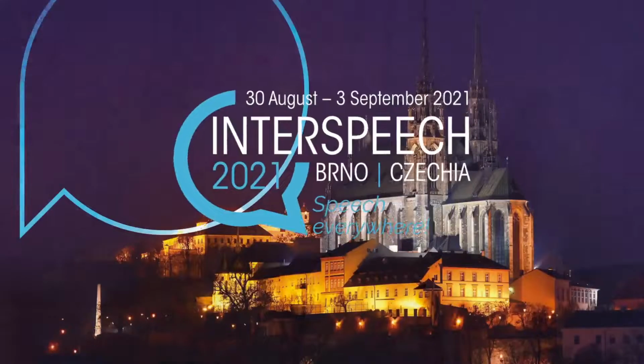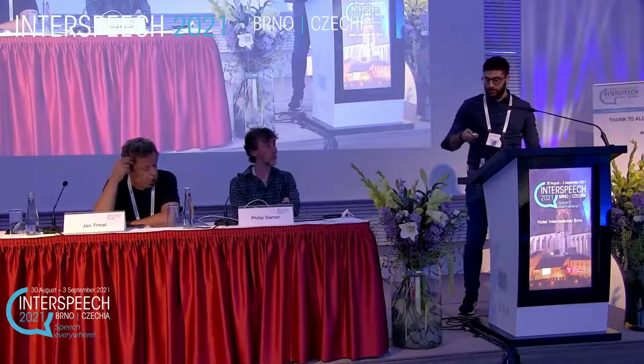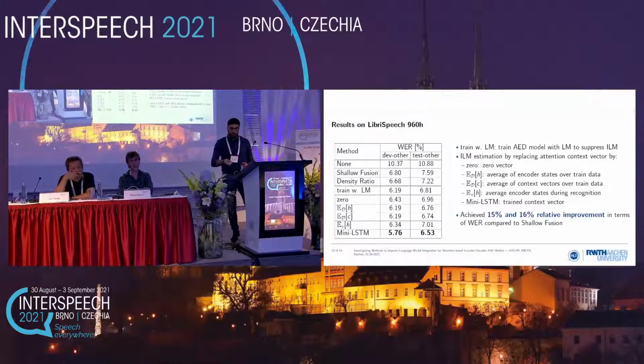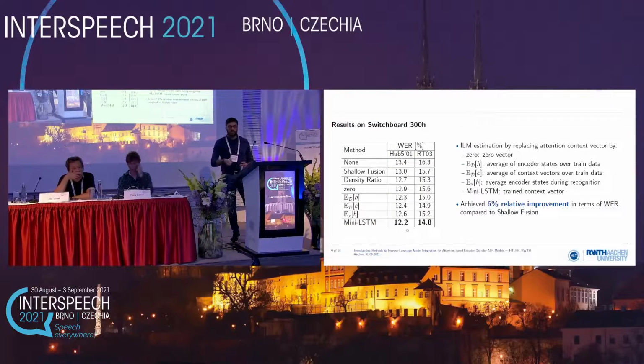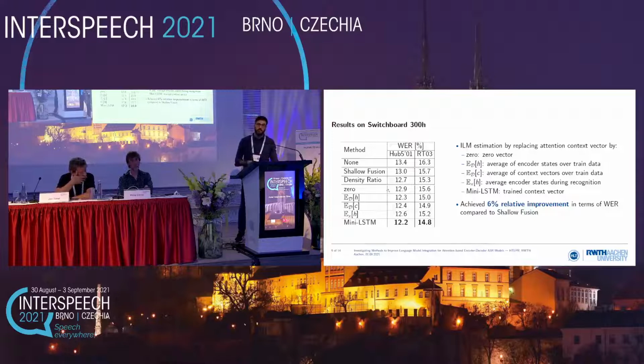Okay, so using also the average of the encoded state helped. So maybe some information from the encoder was also useful. Considering average methods, or when using encoder bias, it also helped compared to the zero approach, where you mask out all the input representation from the encoder. So this can be useful, yeah.